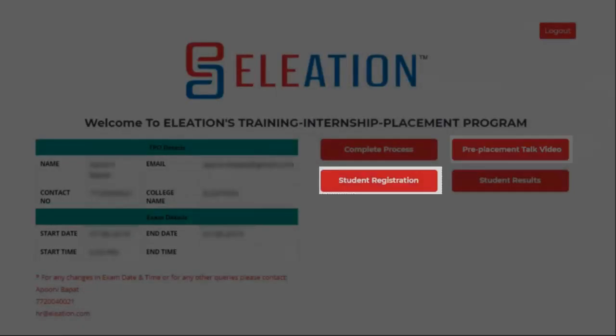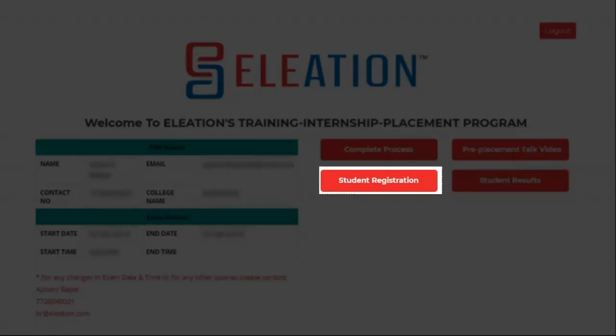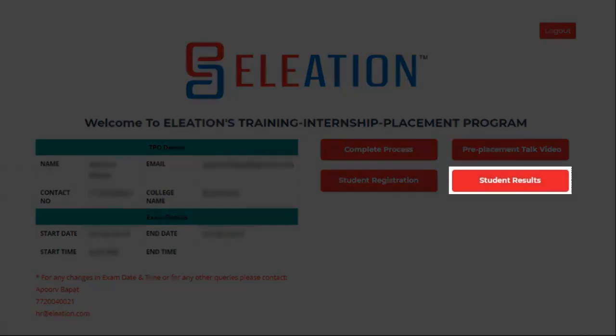ELEATION placement process. In the student registration button, you will get a link and a college code which is the same as the one which we have shared via mail. Please share the registration link and the college code with the students so that they can complete the registration process before the test. Students can do the registration on the test date too. The student result tab will open a new page in which the TPO can see student name, email ID, contact number, year and branch of the registered student.